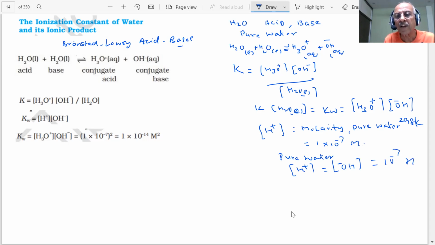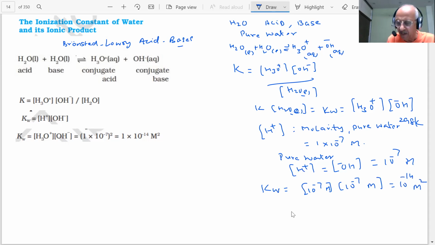What is the justification that this value we are neglecting, students? So if I take KW, what is the value of KW then? 10 minus 7 into 10 minus 7, this is molar, this is molar. What do you get? 10 minus 14 molar square.